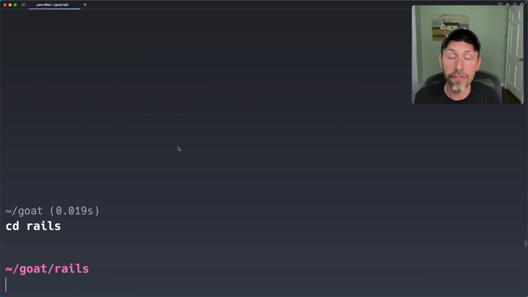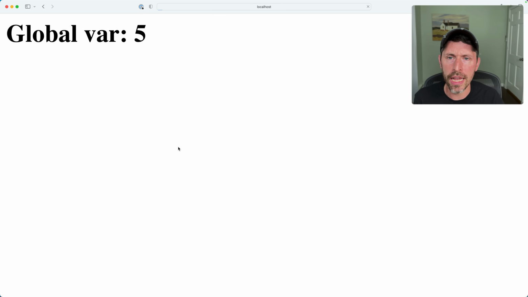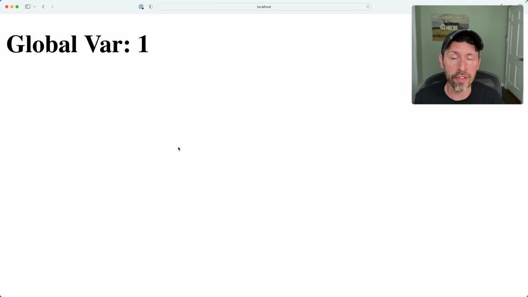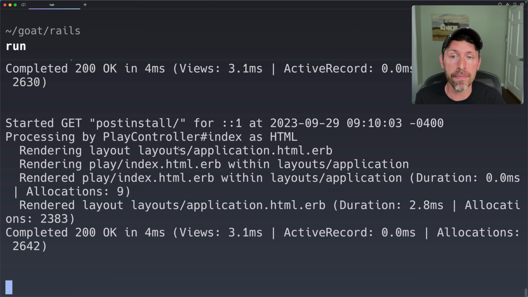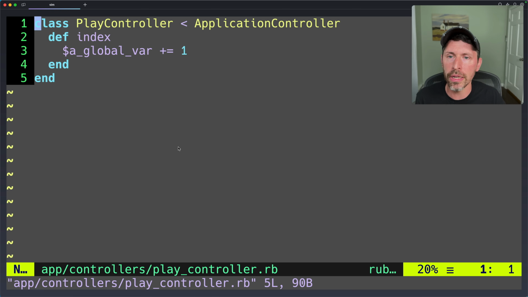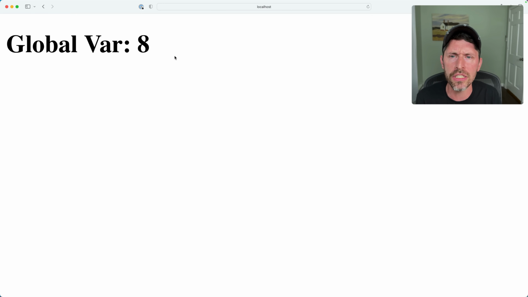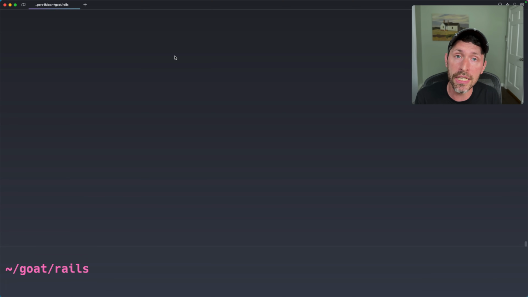Last, we have our good friend Rails. We'll start that up. Rails takes a second to boot up. And here, same thing, right? Global variable 1 increases every single time. In the case of Rails, the code is in this controller here. I have a defined global variable somewhere else. I don't remember where. And we just increase it every time we hit this controller. And then that is displayed in a view file, and eventually we see that the variable increases in value every time, right?